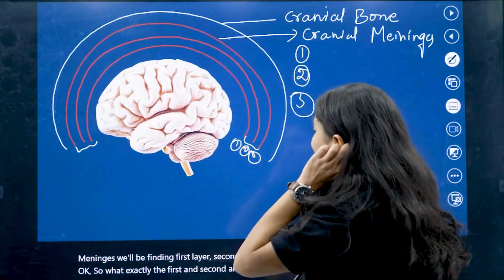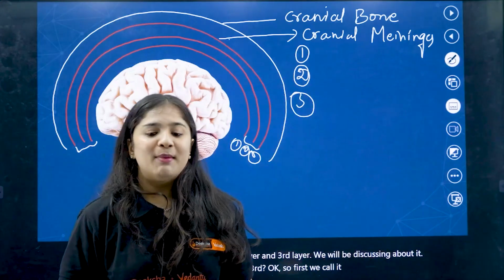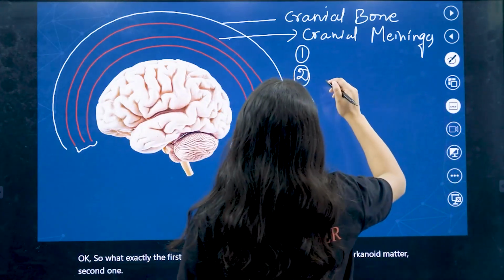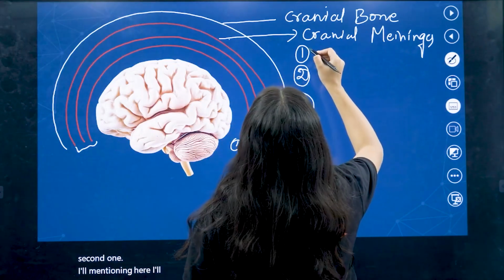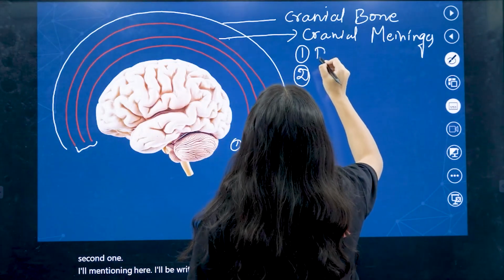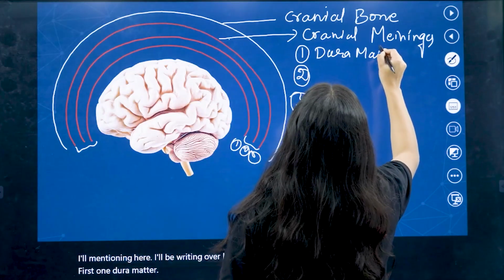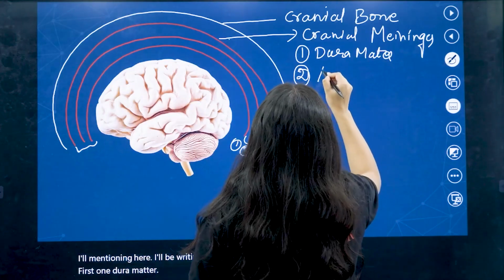First, dura mater. Second, arachnoid mater.